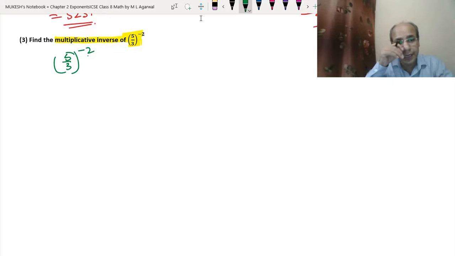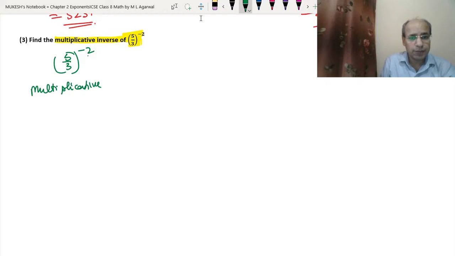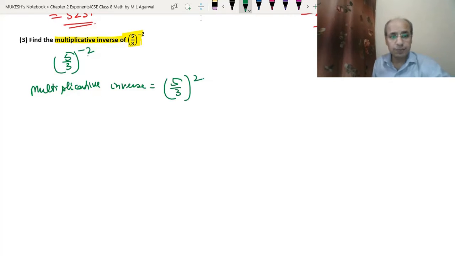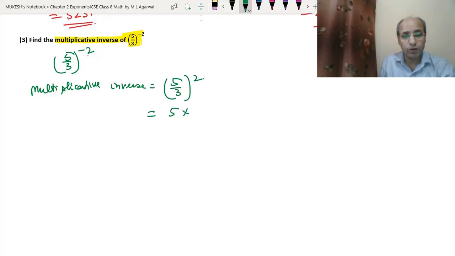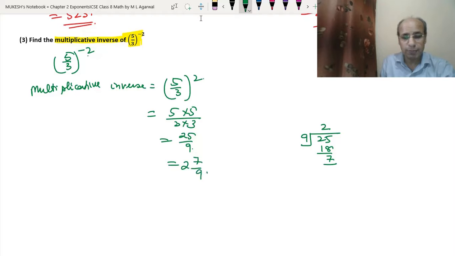Since outside here we have the negative sign, the multiplicative inverse will be (5 upon 3) to the power 2. Okay. So here we have just changed the sign of the exponent, which is equal to 5 into 5 upon 3 into 3. And 5 into 5 is 25, 3 into 3 is 9. Since it is an improper fraction, we have to convert this into a mixed fraction. So 9 twos are 18, then 7. So we got the answer 2 and 7 by 9 is the multiplicative inverse of (5 upon 3) to the power minus 2. Or we can write 25 upon 9.